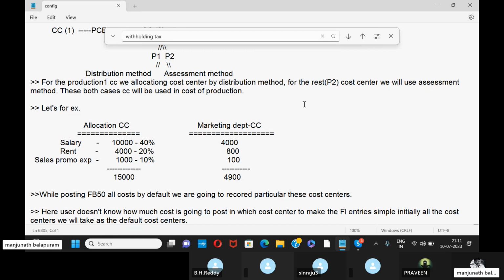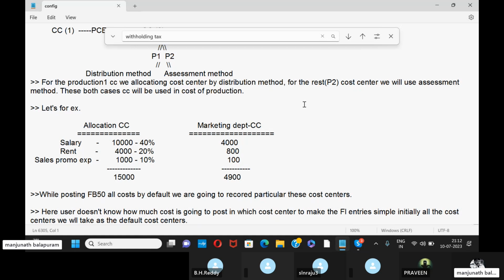So let's say, for example, I allocate some cost centers like salary, rent, and sales promotion expenses. Salary is 10,000, rent is 4,000, sales promotion expenses 1,000. So these are expenses for a particular period, like I have taken 1 month. But here I'm allocating these expenses to the marketing department, based on some percentage, like 40%, 20%, 10%.